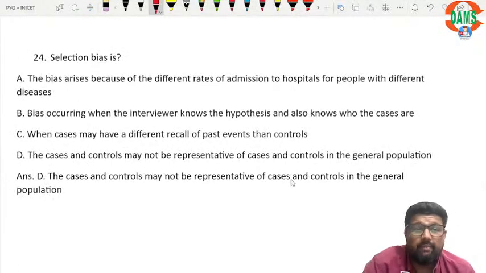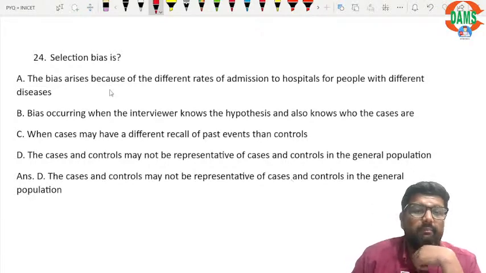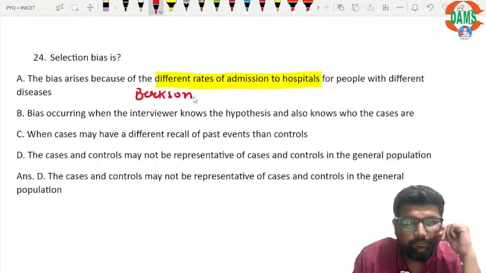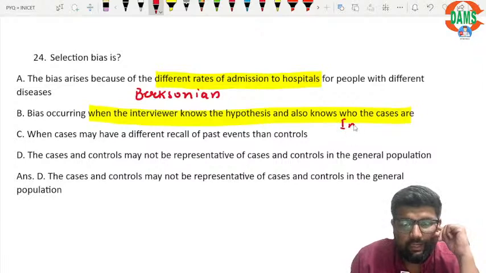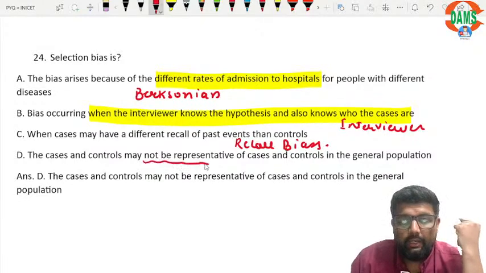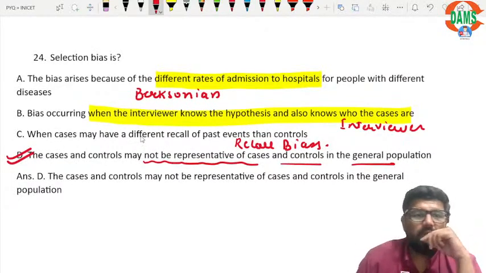Selection bias is, okay, now they have given definitions of some biases and they are asking which is selection bias. The bias arises because of different rates of admission to hospital: this is Berksonian bias. Bias occurring when the interviewer knows the hypothesis and also who the cases are: this is interviewer's bias. When cases may have a different recall, this is recall bias. And the cases and controls may not be representative: this is my selection bias.